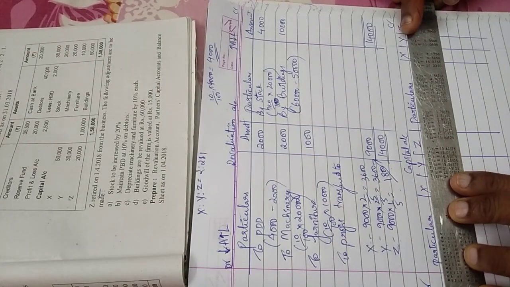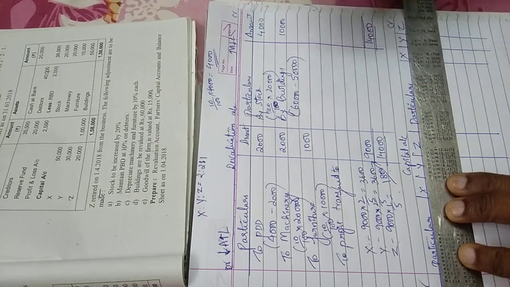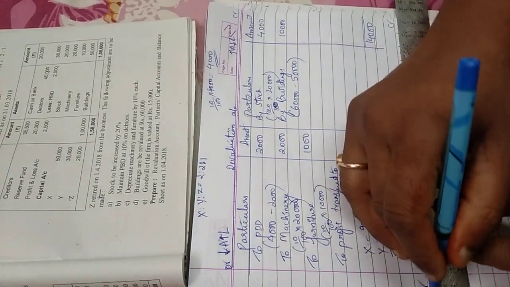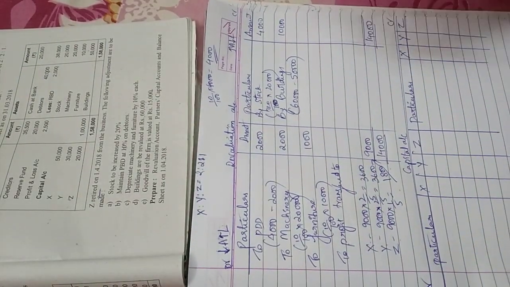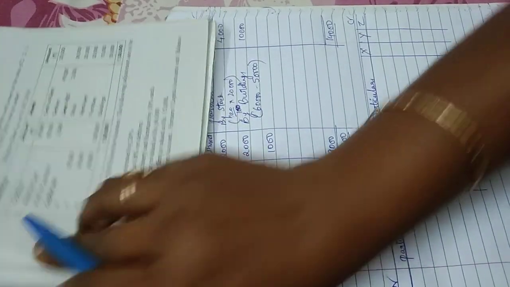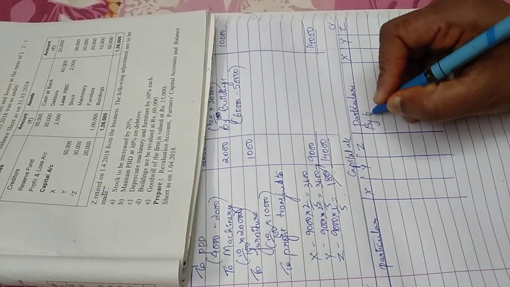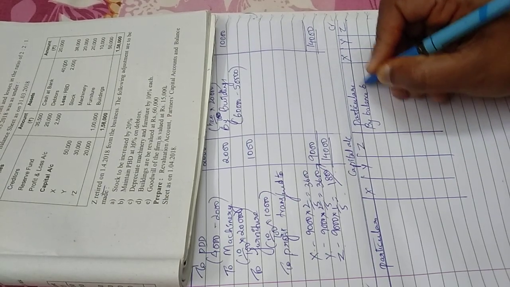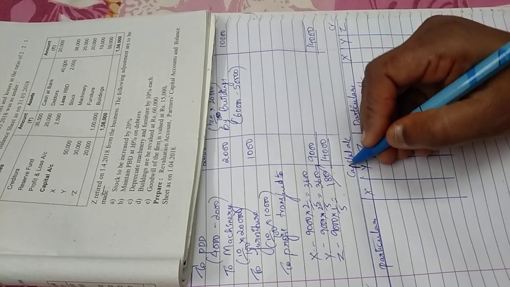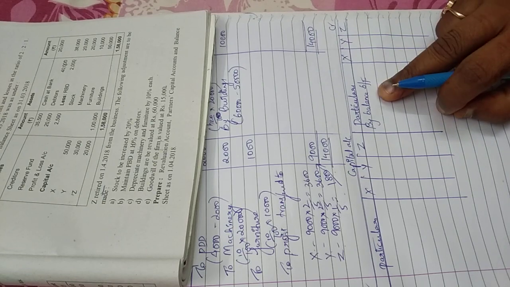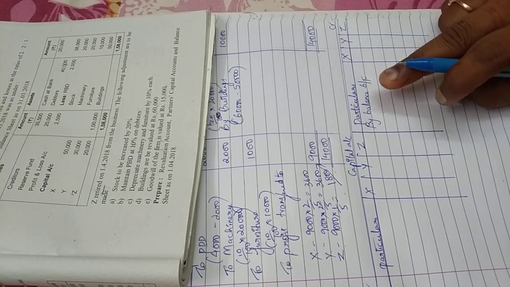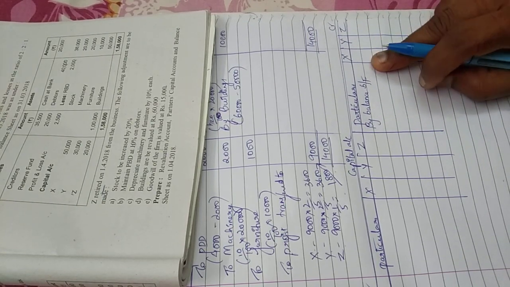Okay, now as usual, capital account I told you will begin with your capital balance. Your admission and retirement is almost the same. So I will begin with capital balance. So I write by balance brought forward. Remember, capital account will always have its opening balance. On the credit side, it will always be by balance brought forward.